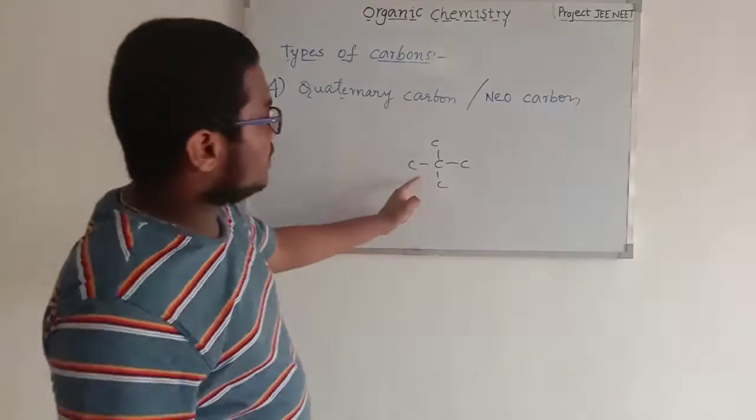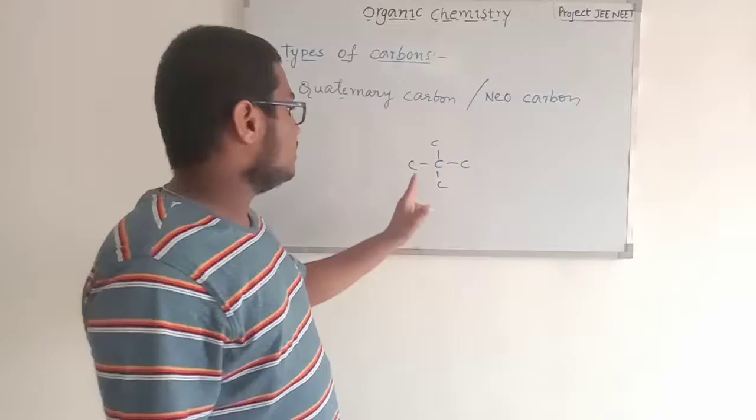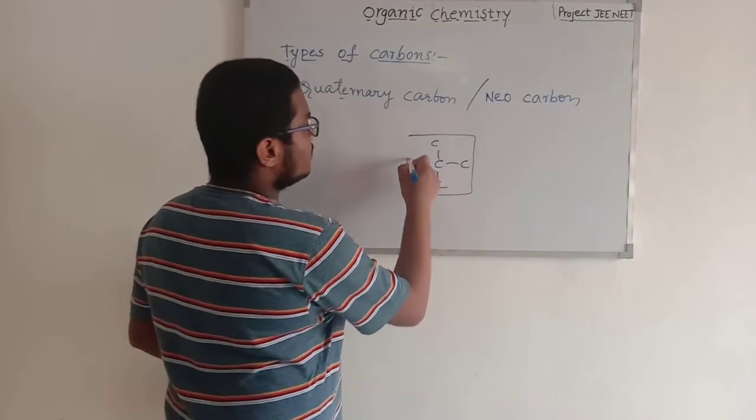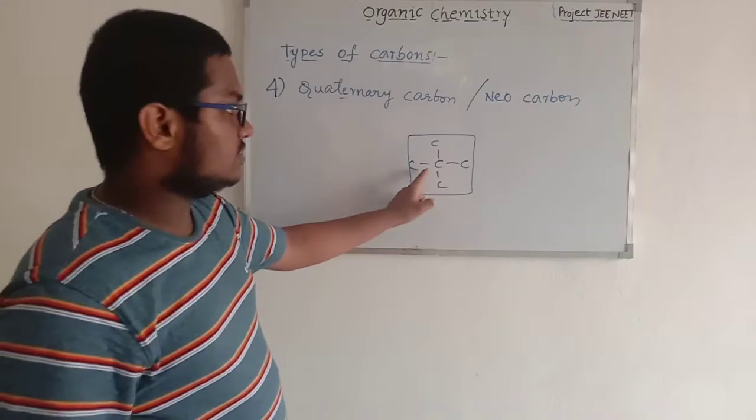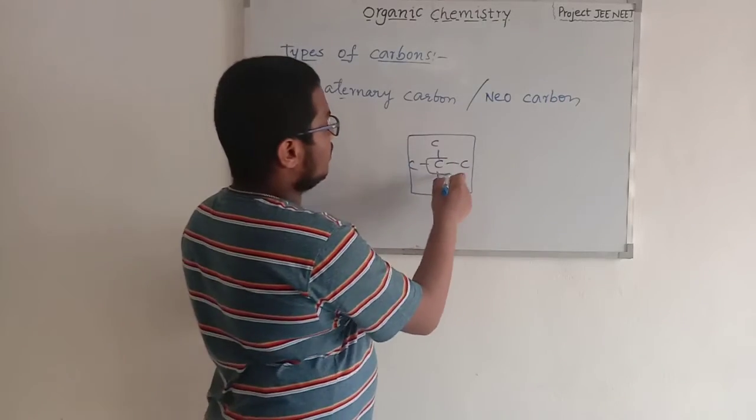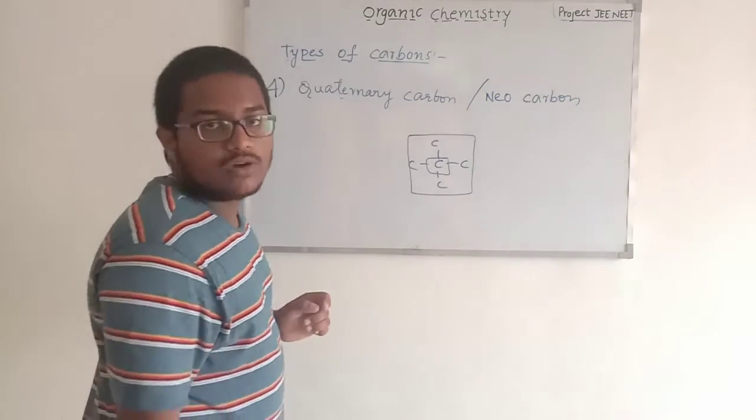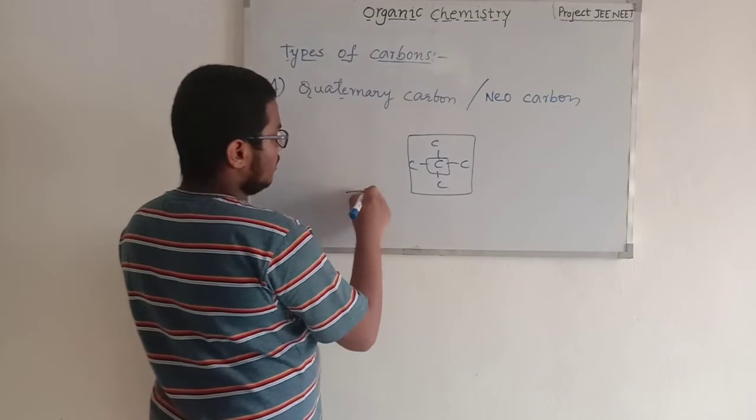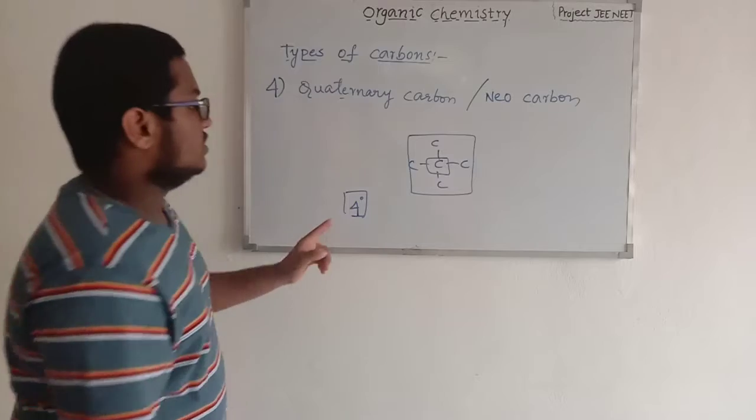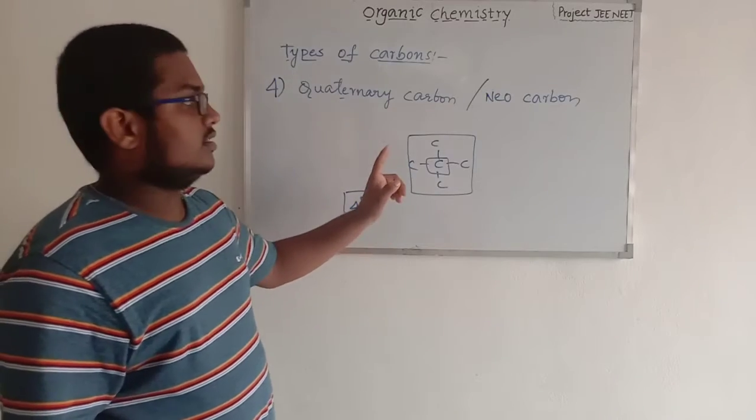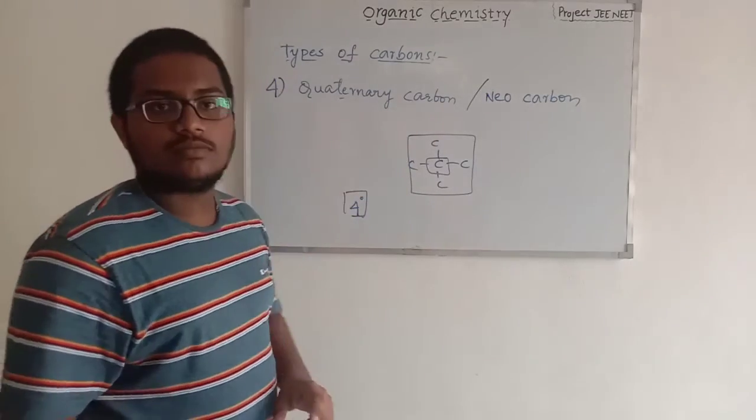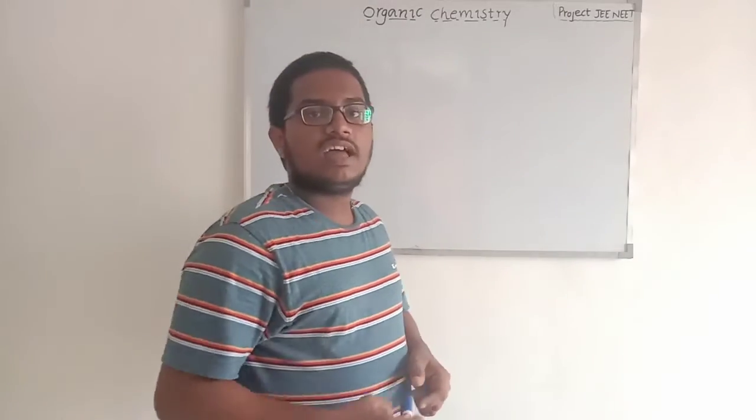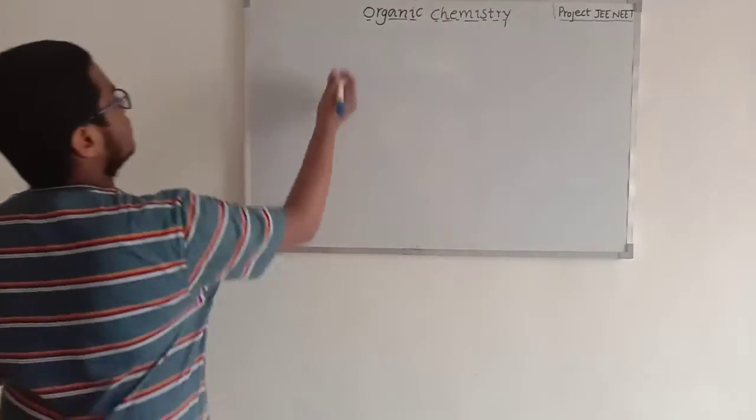So quaternary carbon is a carbon which bonds with four other carbons. So here it maintains a single bond with each carbon and forms four single bonds with four carbons, and this carbon is called quaternary or neocarbon. So here let's denote it by 4-degree carbon. So this is the denotation of this quaternary or neocarbon. Now we have completed the types of carbons, and now let's go to the types of hydrogens.